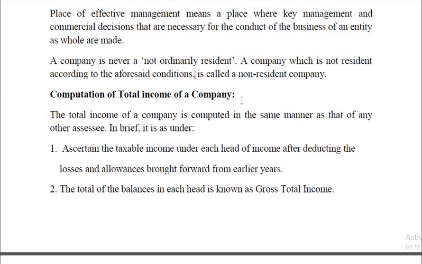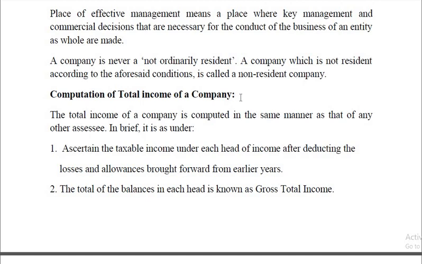Okay, now let's go ahead with the computation of total income, because always tax is calculated on the total income, whether it is individuals or HUF or whatever it is. Tax will be calculated on the total income of the assessee. So in the case of a company also, the total income is calculated similar to that of individuals or HUF. To be specific, it is calculated like this. First, we have to calculate income under each head of income after deducting losses and allowances brought forward from earlier years.